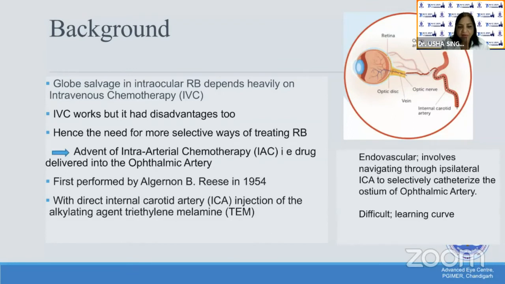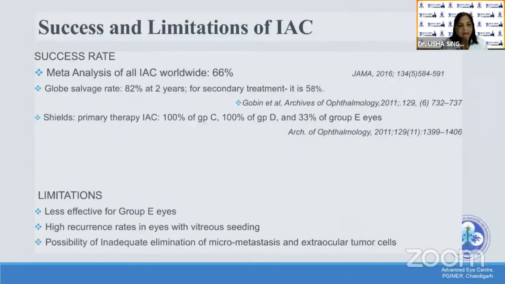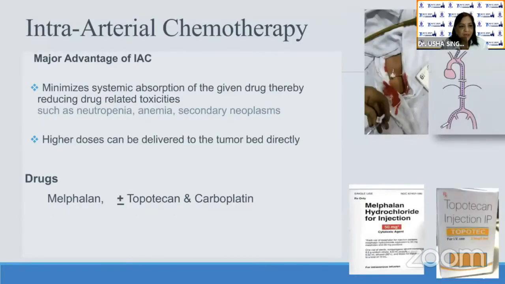It was first performed by Reese in 1954, and this is an endovascular technique, and it involves navigation through the ipsilateral ICA to selectively catheterize the ostium of the ophthalmic artery. It is difficult and it has a learning curve. The major advantage of IAC is that it minimizes the systemic absorption of the drug, thereby reducing drug-related toxicities. And as a result, higher doses can be delivered to the tumor bed directly. The most common effective drug is melphalan, which may be combined with topotecan and or carboplatin.